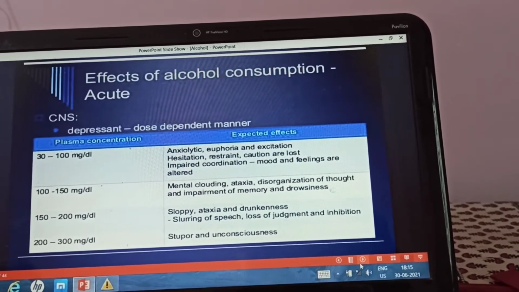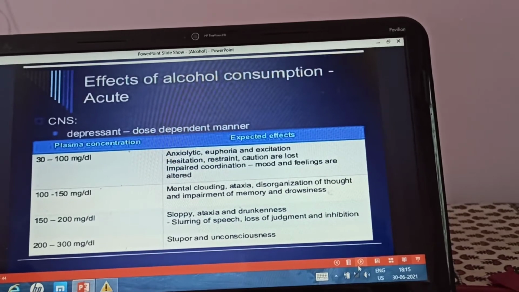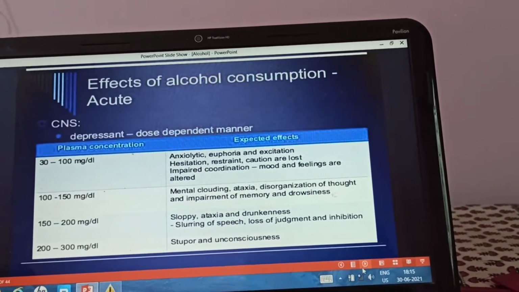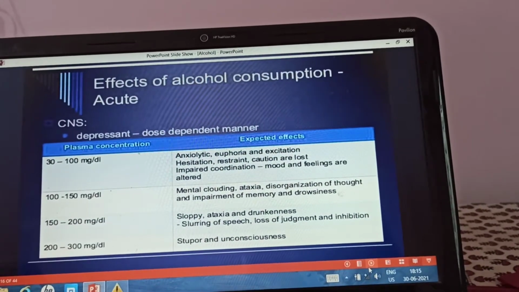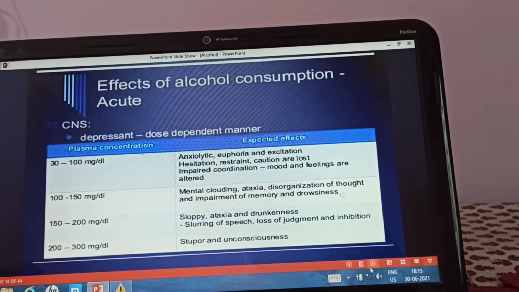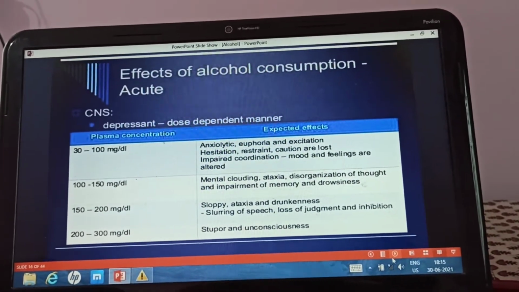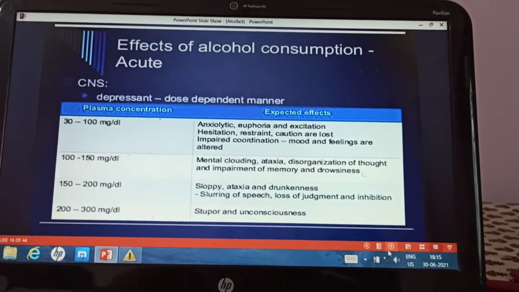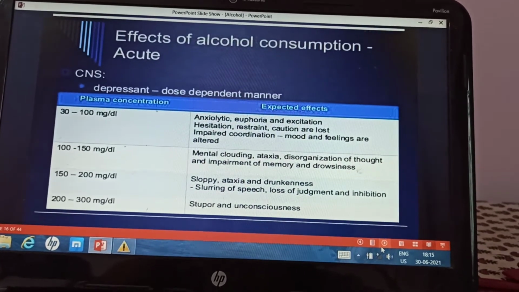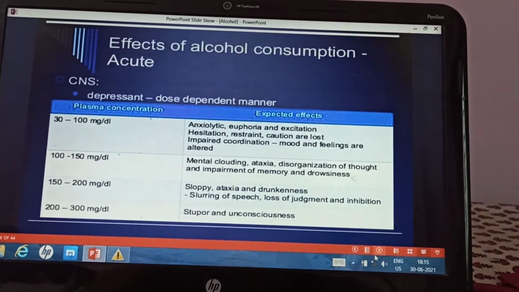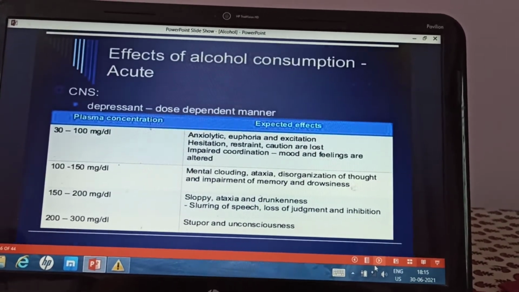Then above 200 milligram per deciliter up to 300 milligram per deciliter, stupor will be there and unconsciousness will be there. So these are the dose dependent effects of CNS depression depending on the plasma concentration. As the plasma concentration increases, you can see that from initial stimulation finally there can be depression and unconsciousness, and coma can occur.